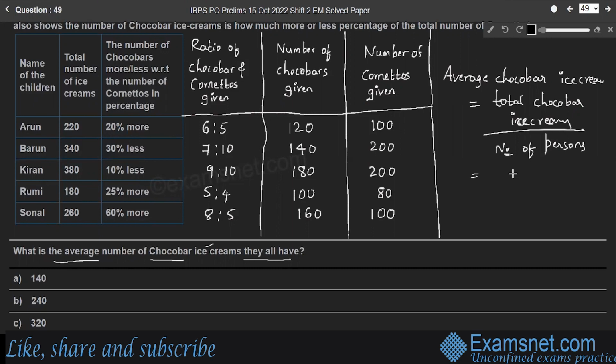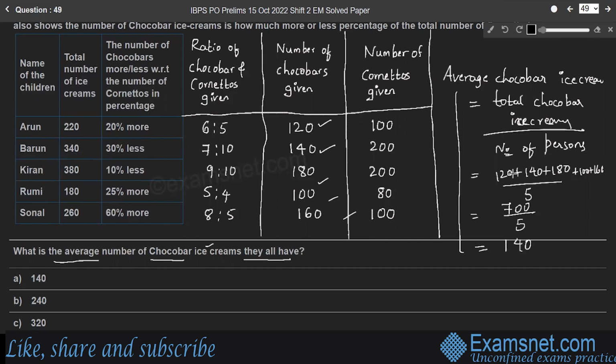Right? So 5 persons had chocobar ice creams, and the total number of chocobar ice creams they had is equal to 120 plus 140 plus 180 plus 100 plus 160. So 120 plus 140, 260, 360, 440, 540, 640, and 700. 700 divided by 5, therefore it is 140, right? So the average chocobar ice creams they all have is equal to 140, therefore option A.